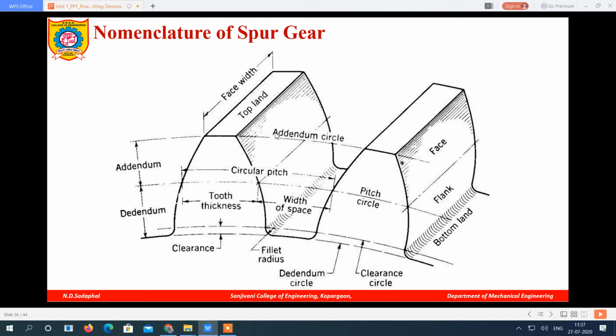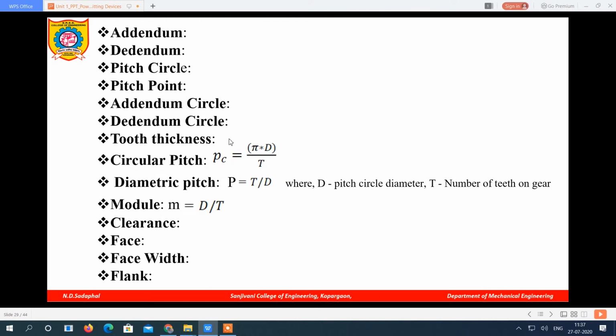So these are called the nomenclature of gears. For every dimension certain names are assigned, that is called a nomenclature. So we are going to learn the nomenclature of gear. Now these nomenclatures are mentioned here: addendum, dedendum, pitch circle, pitch point, etc. So what is addendum, dedendum?